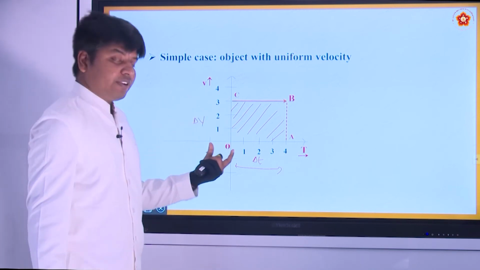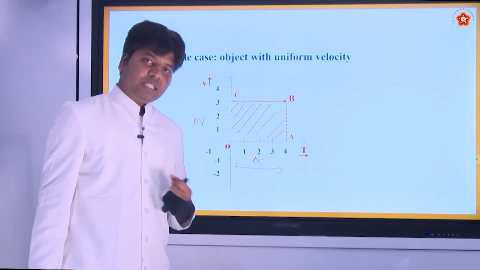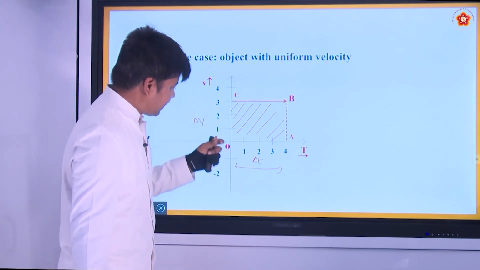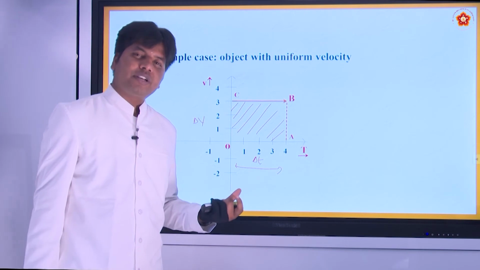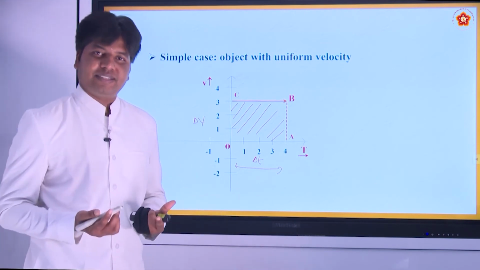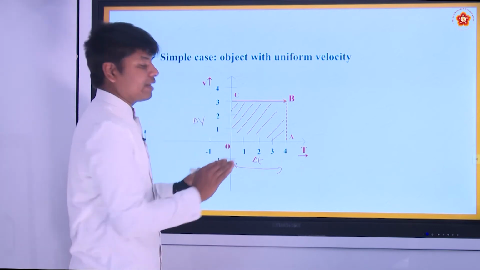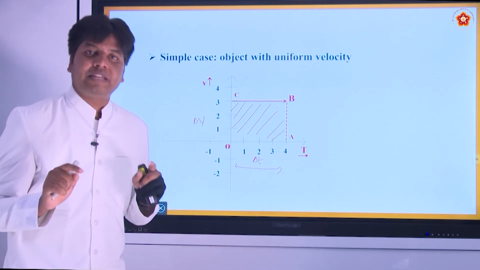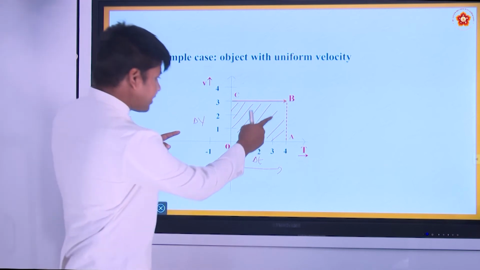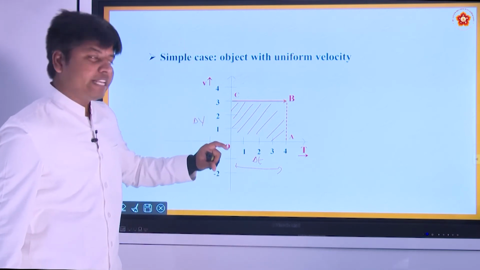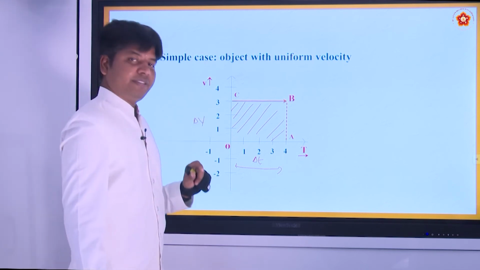So side into side will give you the area. So change in velocity and change in time will give you what? The displacement, right? So the area under the curve of a velocity time graph will give you the displacement. This quantity, the area, represents the displacement of the object.